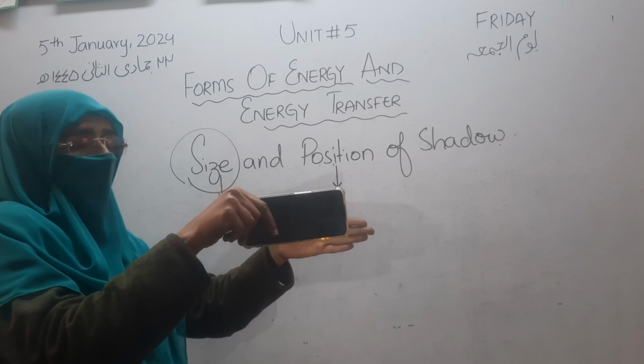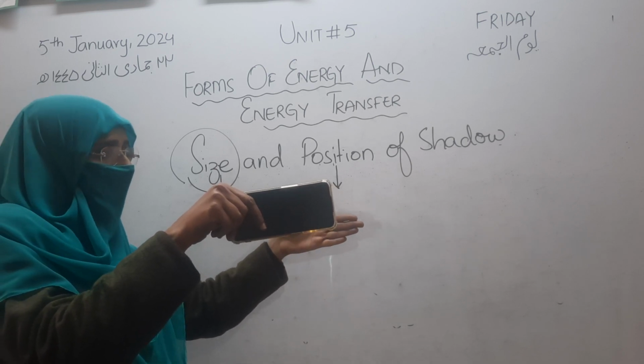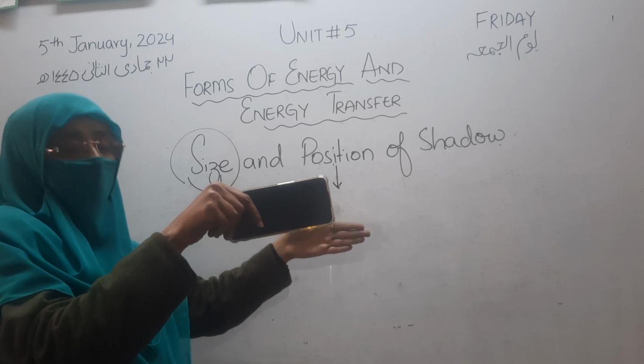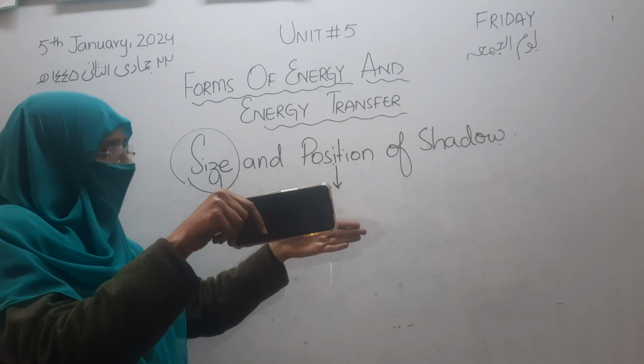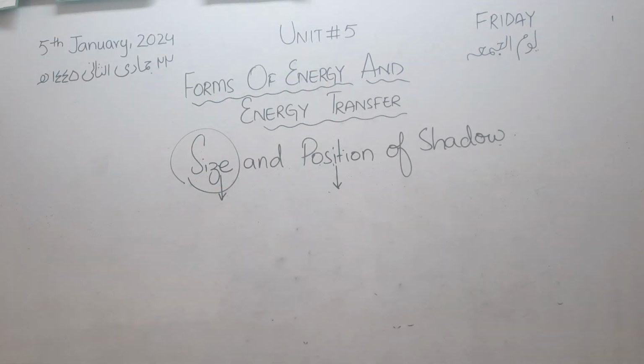Okay, so we can say that if the object is closer to the source, the shadow is in a bigger form, and if it is away from the source, the size is in a small form. Okay, these are the different sizes and the position of the shadow. And one more thing, we can also find out the time of the day, whether it is day or night or evening with the help of the shadow. If it is the beginning of the day or the end of the day, our shadow is in its longest form.